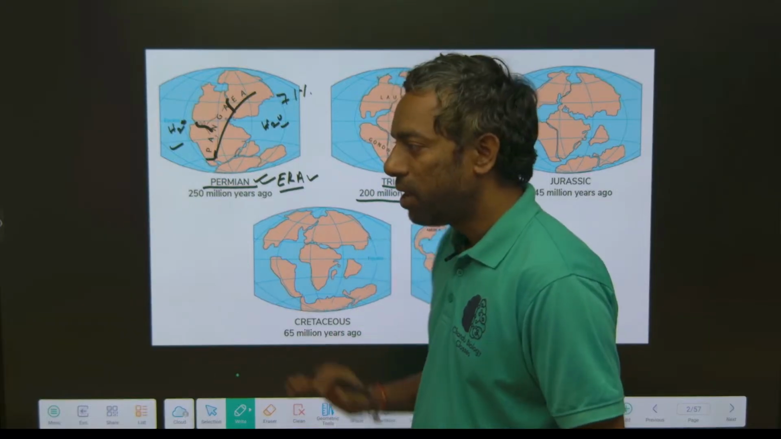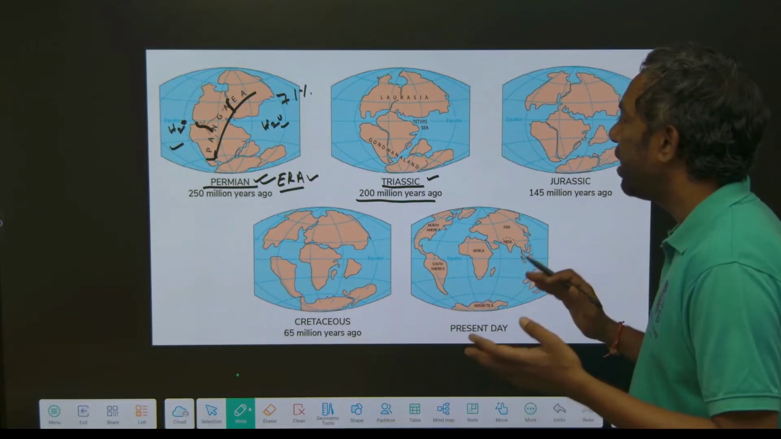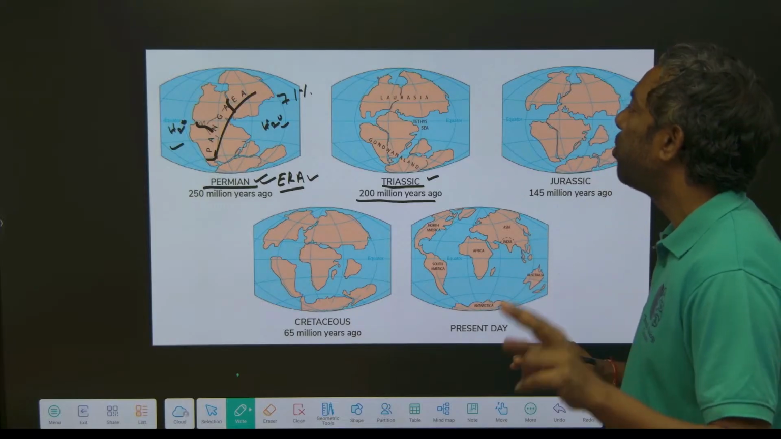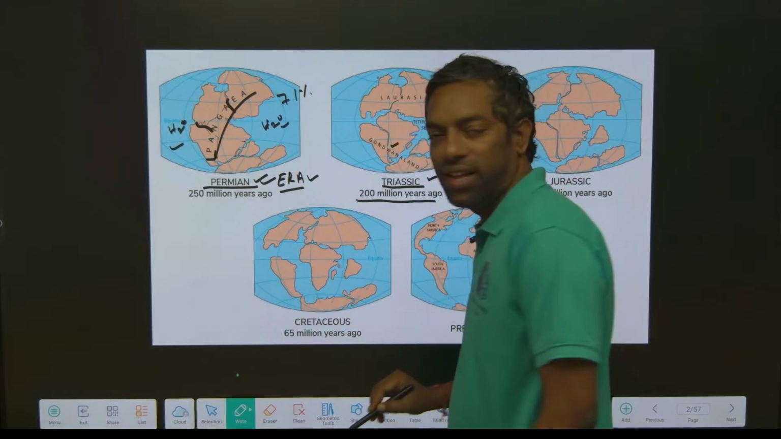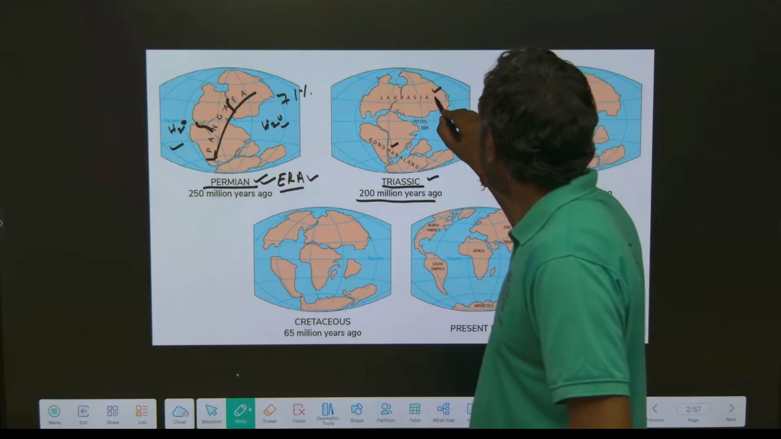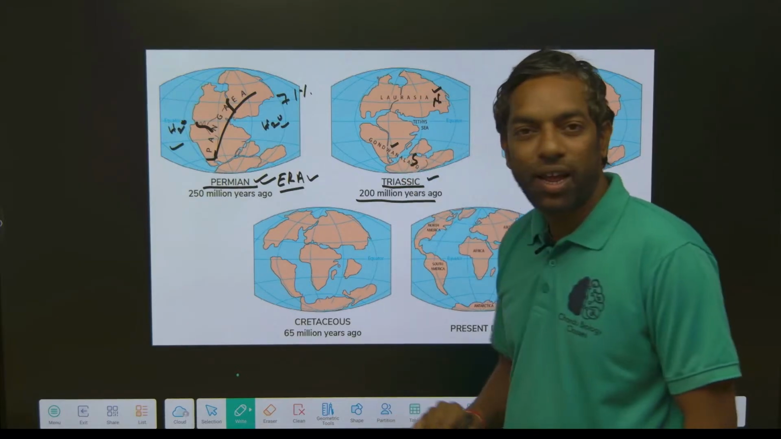If we come to the Triassic, there are two mainlands. It is divided into two mainlands, Laurasia and Gondwana. Laurasia is north, Gondwana is south.